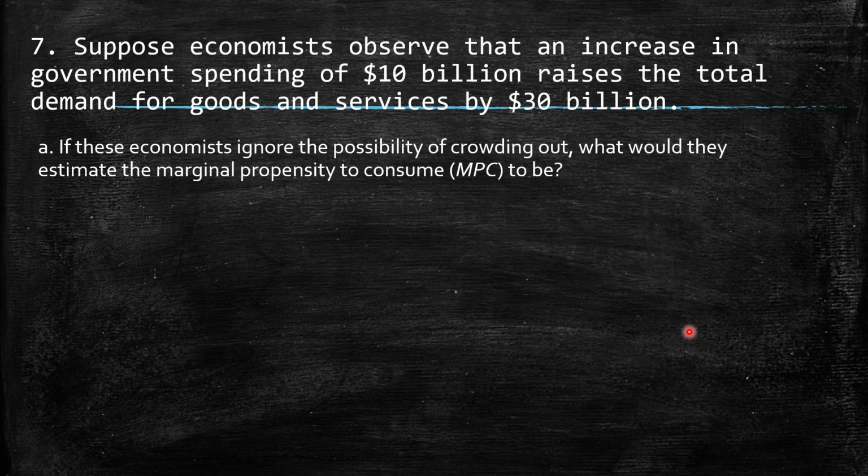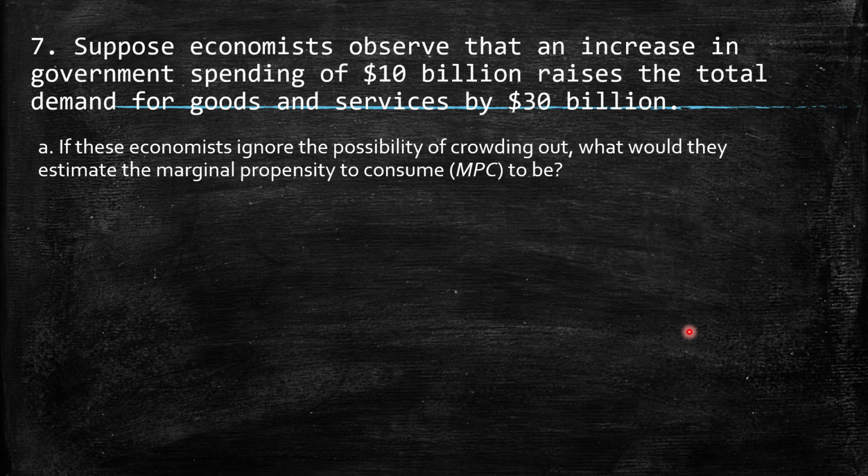The crowding out effect subtracts from the increase of the GDP, basically due to the increase in the demand for money. Then as a consequence we have an increase in the interest rate. Then investment is discouraged because of the higher interest rate. So this is provided by the crowding out effect.